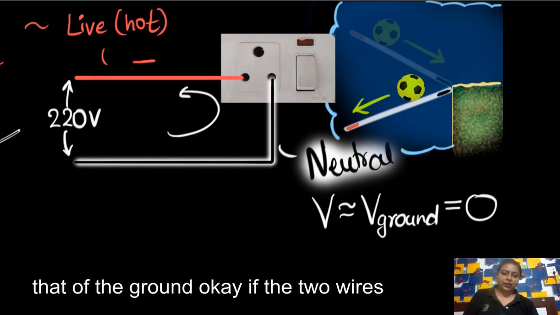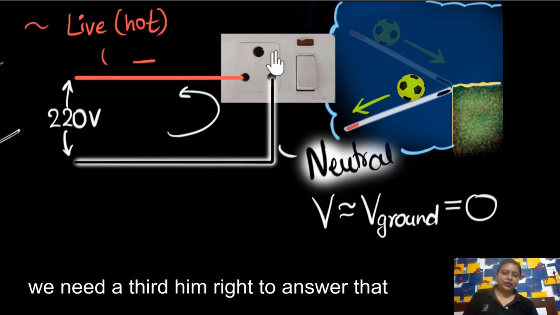Okay, if two wires are enough to provide electricity, why do we need a third one? Right, to answer that, is it clear? मैंने क्या कहा देखा, you have seen कि this and this wires, there are two wires, and by getting two wires we are getting electricity. Then why do we need this connection? यहाँ पे क्यों connection है? अभी मैंने क्या बताया, if you touch this neutral wire nothing happens because here voltage is 0, but if you touch this wire you are getting the shock, electric shock, because here voltage is 220 volt. फिर ये क्यों लगाया है?